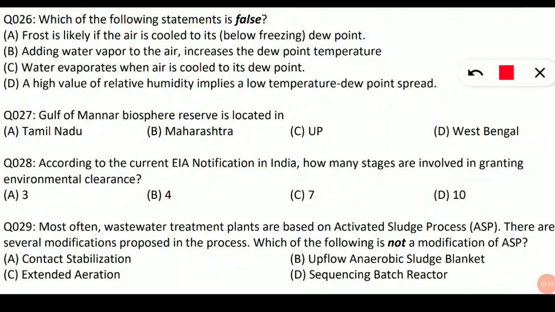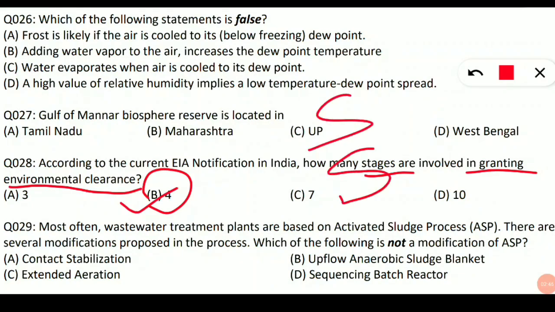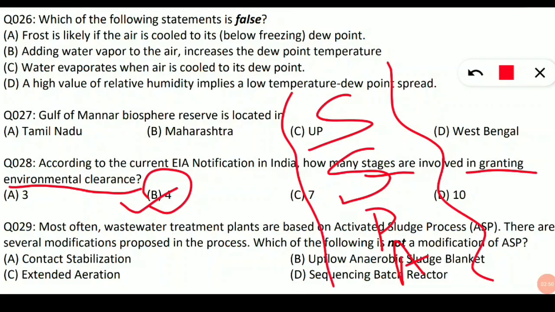Coming to the next question, question number 28. According to the current EIA notification in India, that is Environmental Impact Assessment notification in India, how many stages are involved in granting environmental clearance? So how many stages are involved? So these are 4 stages. Option B will be correct. What are these stages? Screening stage, scoping stage, public hearing stage and appraisal stage. So you can remember SSPA: screening, scoping, public hearing and appraisal stage are the 4 important stages involved in granting environmental clearance as per the current EIA notification.